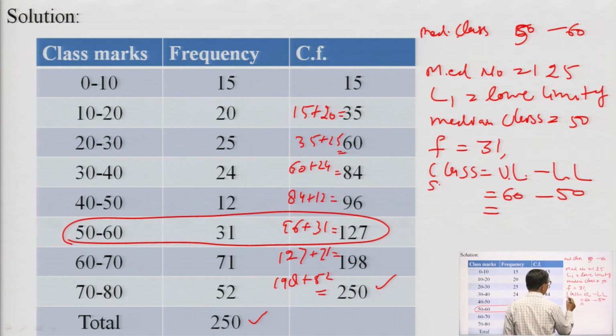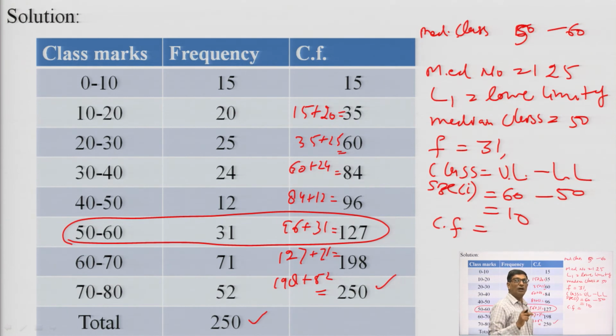So, the class size is 10, and it is represented by I. So, I equals 10, n is 250, and now we find the CF, the cumulative frequency of the class preceding the median class, which is 96. Now, we put these values in the formula.